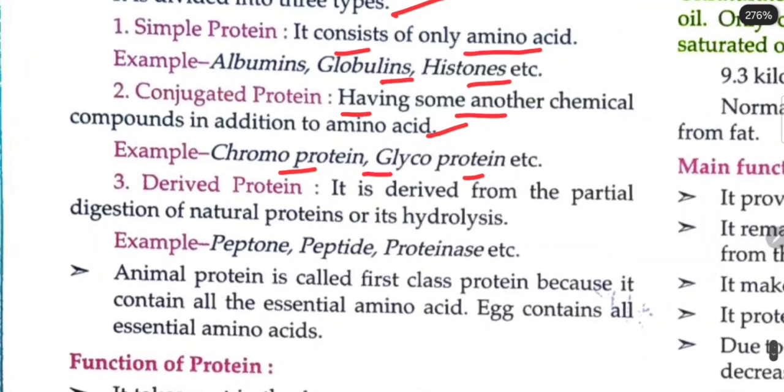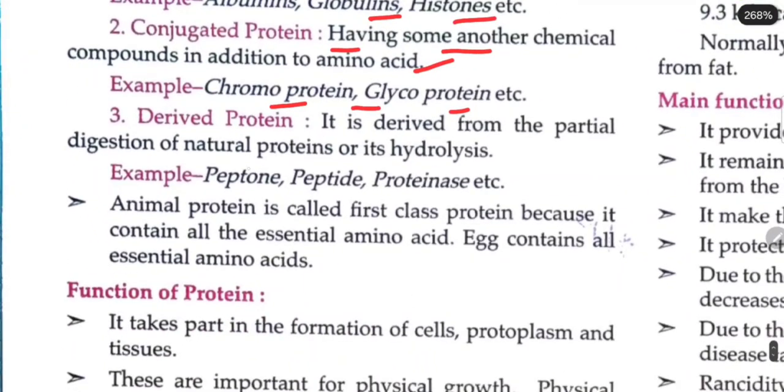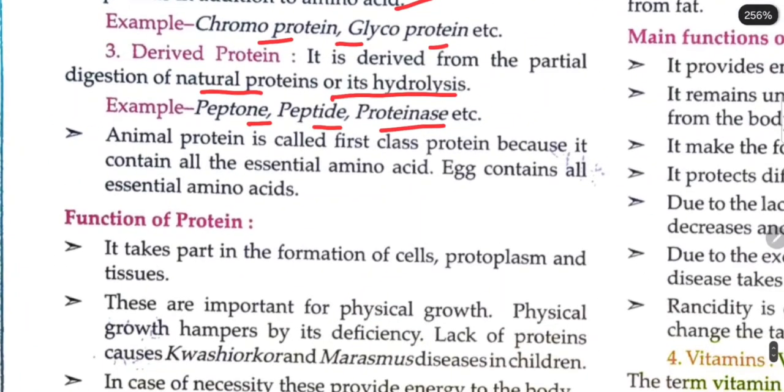It is derived from the partial digestion of natural proteins or its hydrolysis. Example peptides, proteoses, etc. Animal protein is called a first class protein because it contains all the essential amino acids.